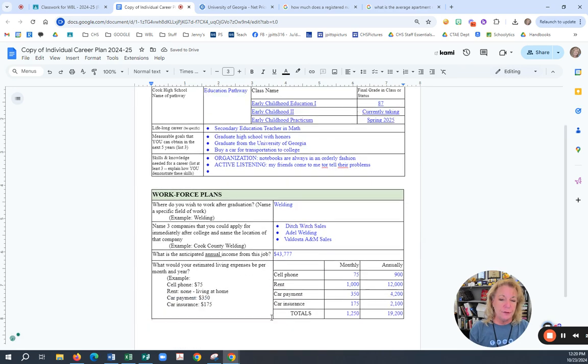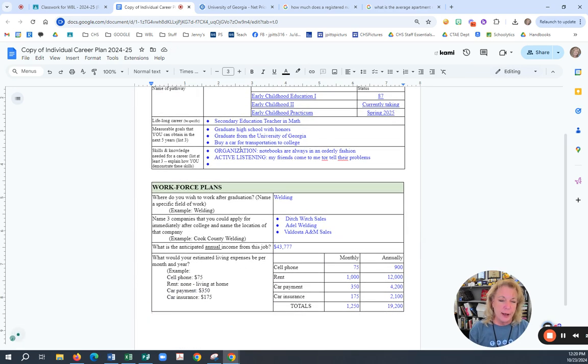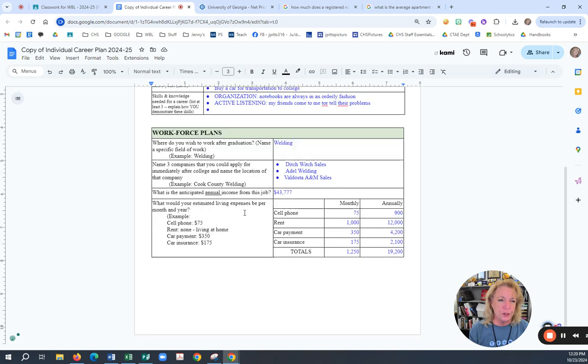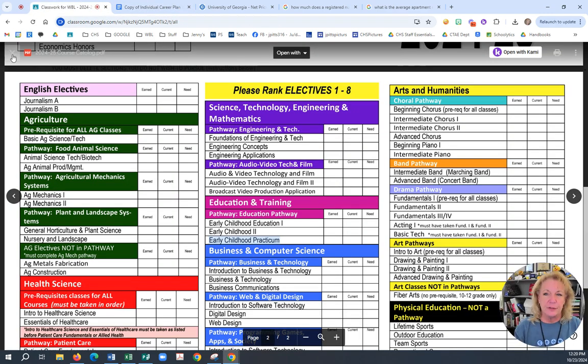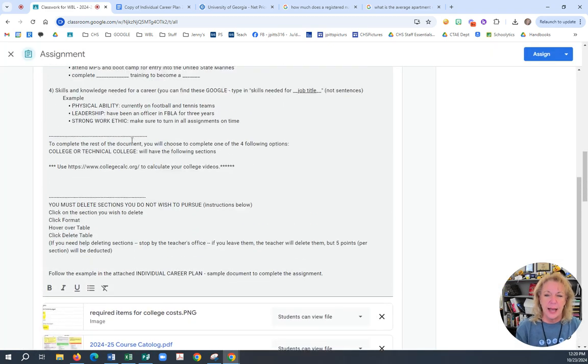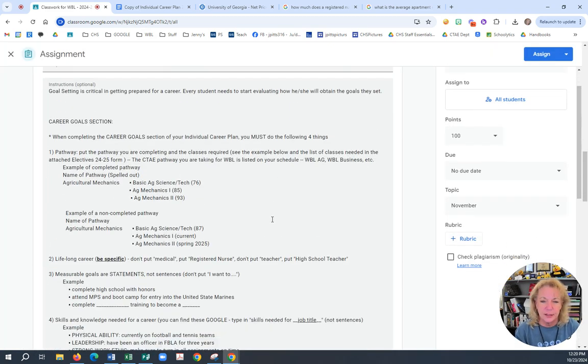So, of course, if you're not going to college, you still have the same plans and what you want to do and all that kind of information. Everybody in here may have different aspects. You may have workforce, military, or education, which is both yellow. Once you have completed that, all you would have to do is attach that to this assignment.